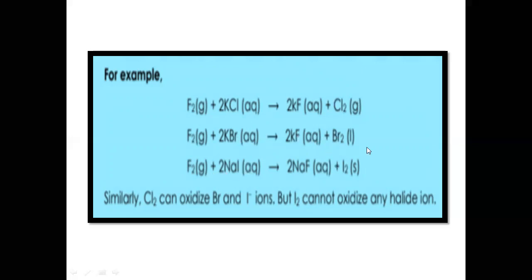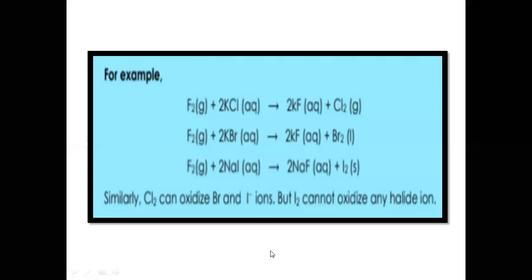Same with iodine in free form, forming sodium fluoride. So in all the cases, fluorine displaces all these ions which are present next to it in the periodic table. And as I told you, this is called the oxidizing power of fluorine.